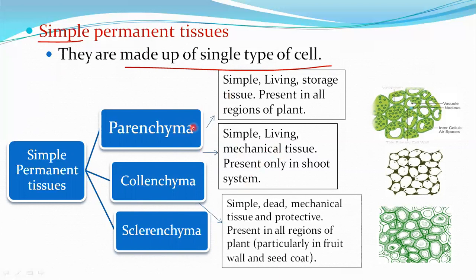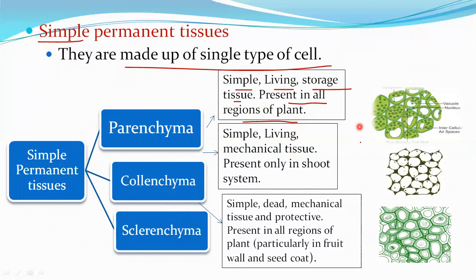Here you can see the points related to parenchyma. Parenchyma cells are simple. They are living tissue and storage tissue. The food prepared by the plant is stored in this parenchyma. So it is a storage tissue present in all regions of the plant. You can see it in all regions like root, stem, leaf.